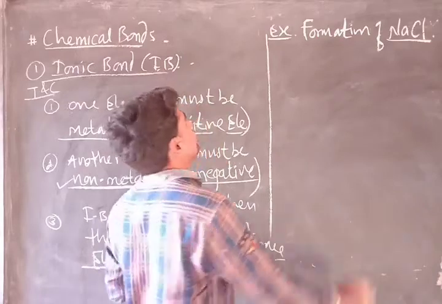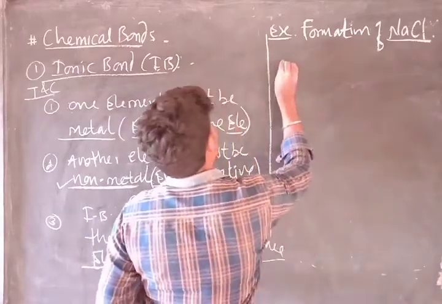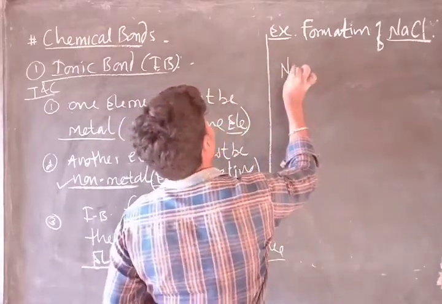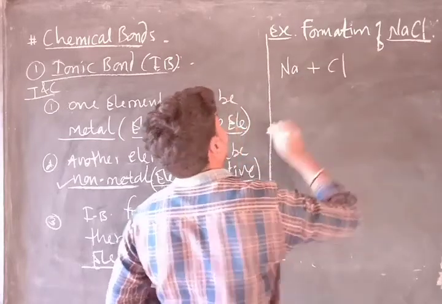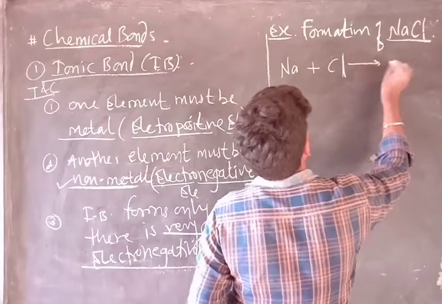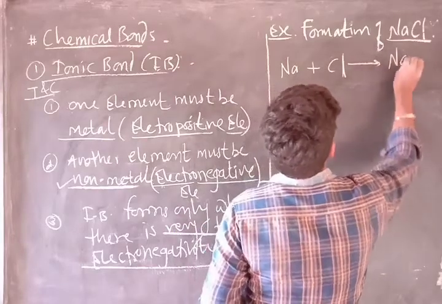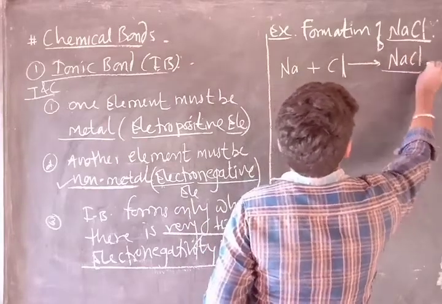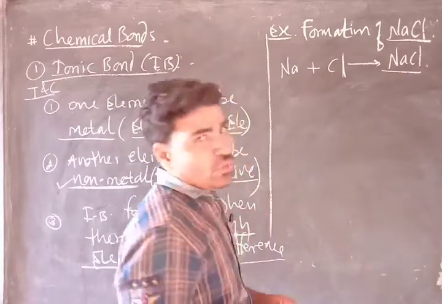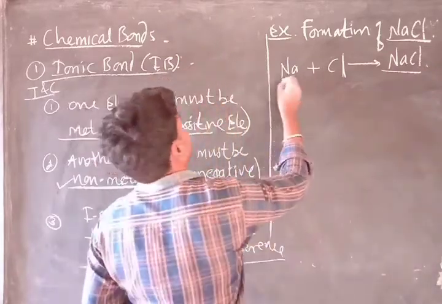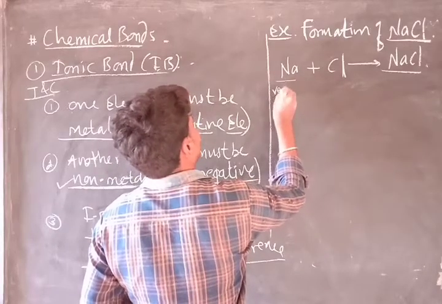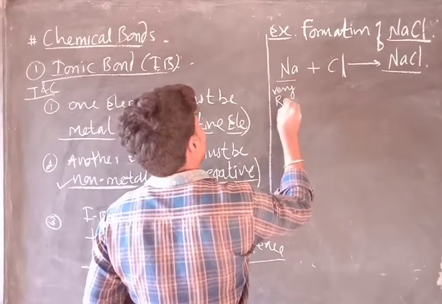Now listen, try to understand one thing. Here you will directly think, sir, here is a sodium atom, here is one chlorine atom, and they will directly combine to form NaCl. Before that, I want to share one basic thing: we know that sodium is very reactive.